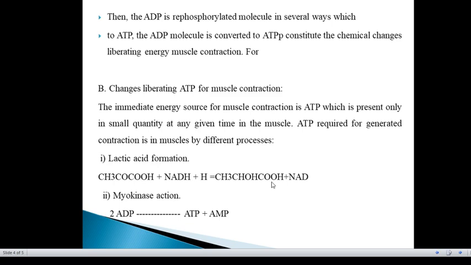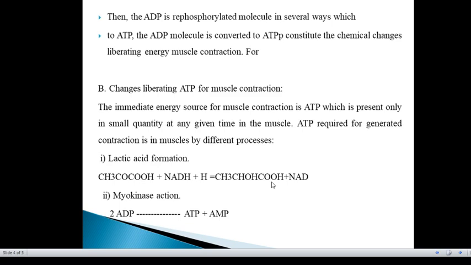Then another, that is the myokinase action. In this action, a further ATP source in muscle is attributed to the presence of the enzyme myokinase. This muscle enzyme catalyzes the transfer of high-energy phosphate from one molecule of ADP to another to form ATP and adenosine monophosphate. This cycle is called the myokinase cycle.